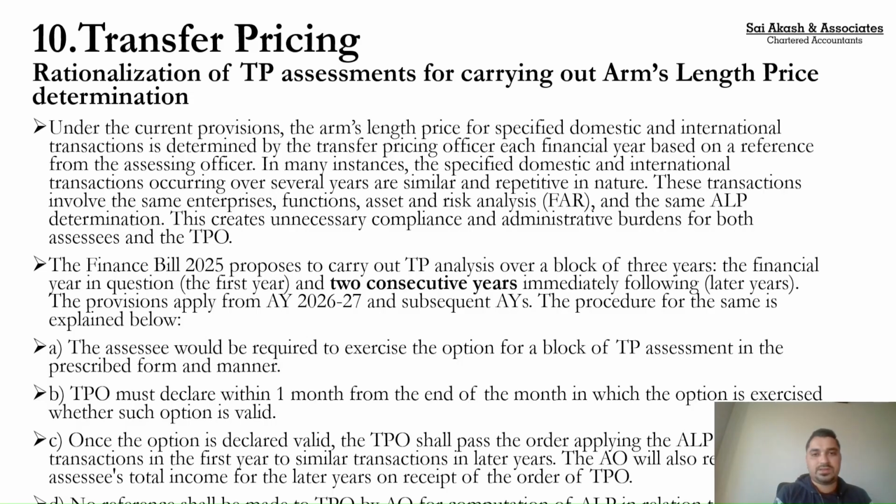Now the government has come up with a scheme wherein if I go and get a transfer pricing report for a particular transaction, and even for the next year I am in the same transaction, whatever was the transfer pricing report which I had got earlier, now it will be valid for the year in which I have obtained it plus 2 years. So in total, whatever the TP assessment is done by the transfer pricing officer, now it will be valid for a period of 3 years. Earlier, every year I needed to go to the transfer pricing officer and get it done. Now it is once in only 3 years. Again, a very welcome amendment.